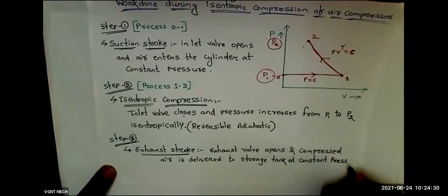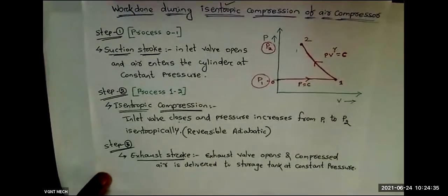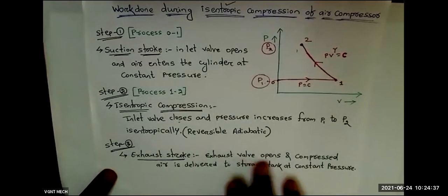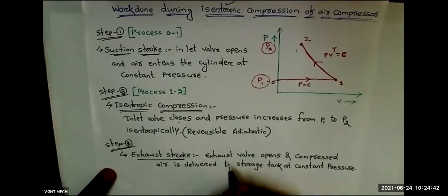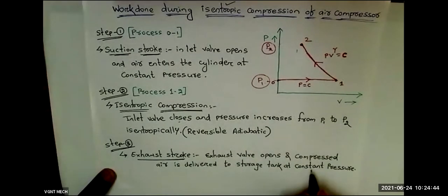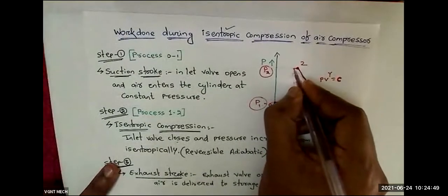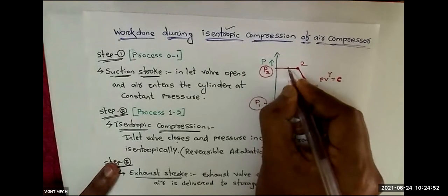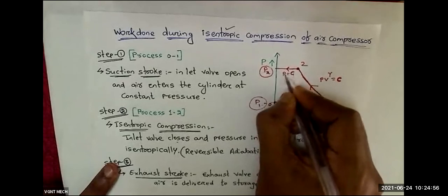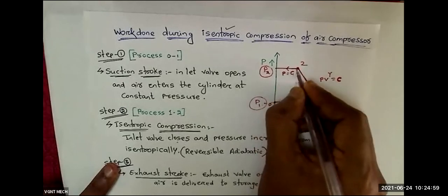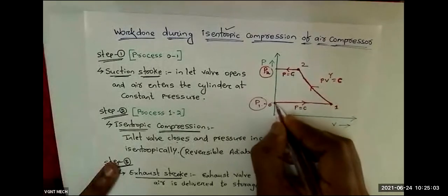One more video I will also show you after this derivation. So what happened during this exhaust stroke? The exhaust valve will open, and whatever compressed air is inside the cylinder will be supplied to the storage tank at constant pressure. Constant pressure means again it will be a horizontal line. It will come like this. Here also pressure equals constant. In this line, suppose the pressure is P2.